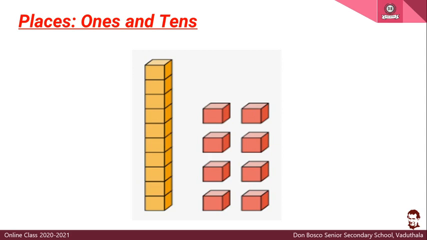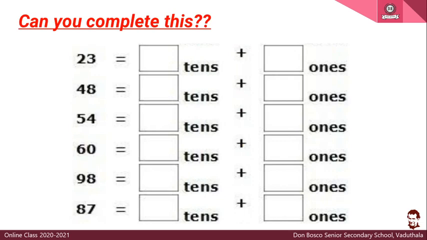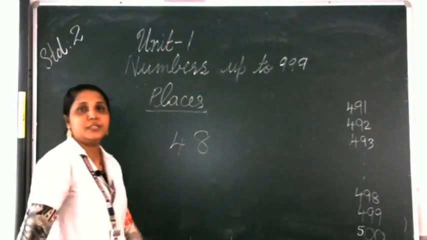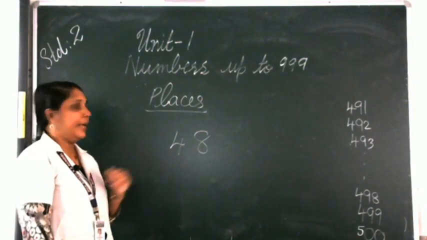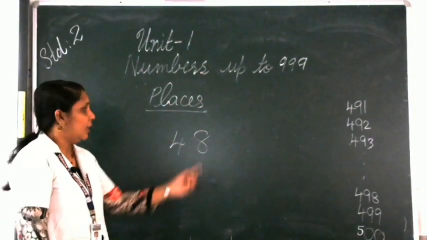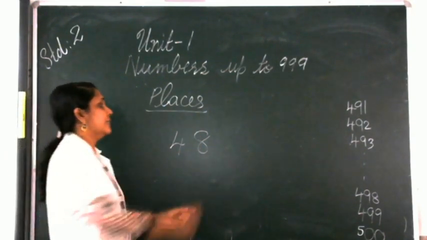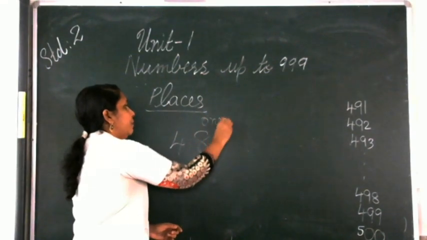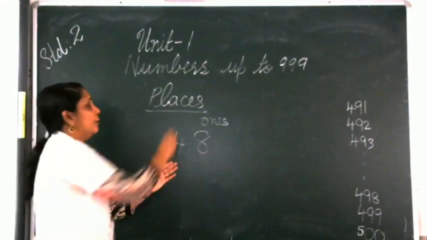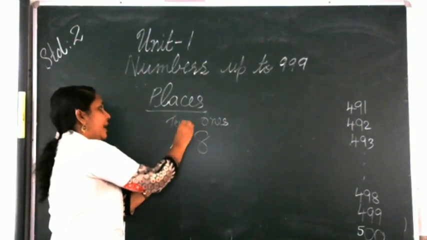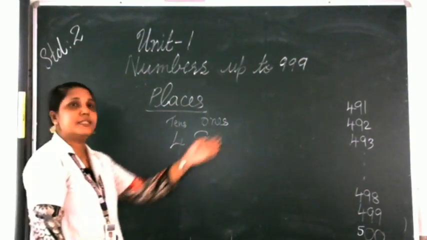Now these are some questions based on the ones and tens places. Before that, we will take one number, 4 and 8. What is the number? It is 48. Now what is the number in the ones place? 8. 8 is in the ones place. Then 4 is in which place? 4 is in the tens place. So 4 is in the tens place and 8 is in the ones place.